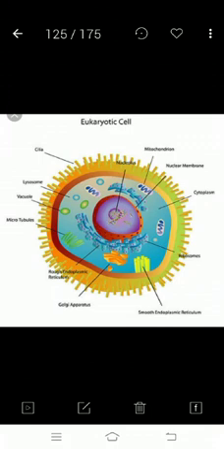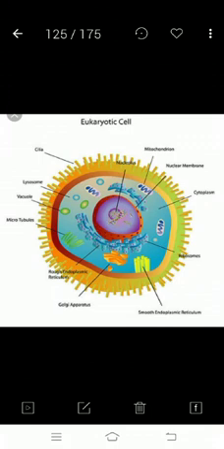It is of two types. In rough endoplasmic reticulum, ribosomes are attached to the endoplasmic reticulum. Ribosomes manufacture protein. Since ribosomes are attached to the endoplasmic reticulum, it becomes a rough endoplasmic reticulum. A smooth endoplasmic reticulum helps in the manufacture of fats or lipids.